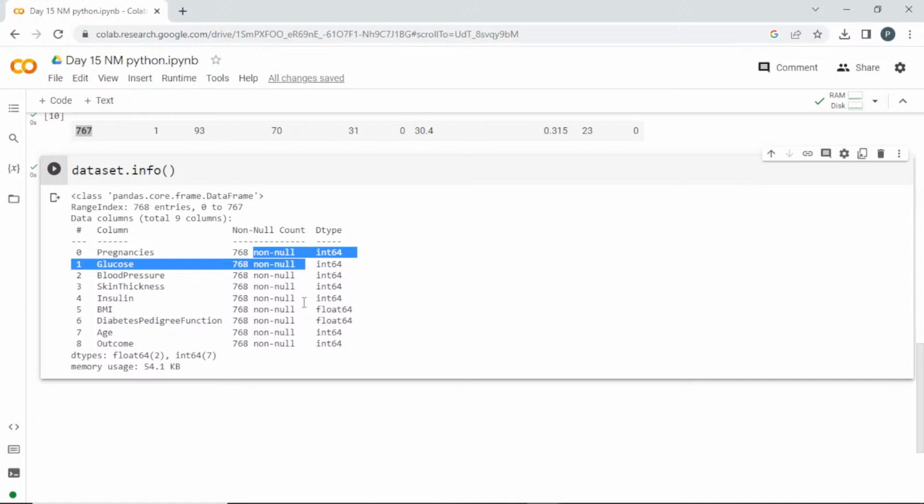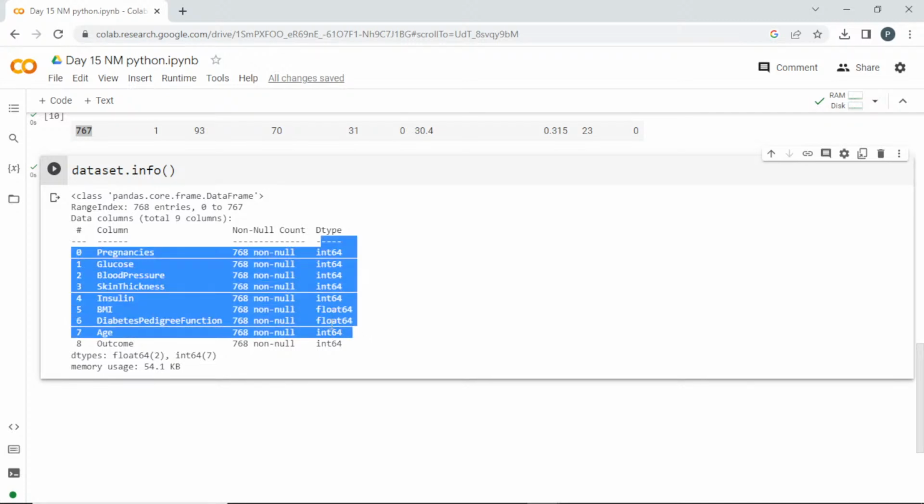So actually null value means there is no value present, which means an empty space. You don't want any null value in your data set, because if it is empty, it can alter the prediction. In the later part of the session, we'll see how to handle the null values. Here it is telling there are totally 768 non-null count. Non-null means an actual value is present, and all the columns have 768 non-null, which means there is no null value. There is another way to check this also, we'll see that later.